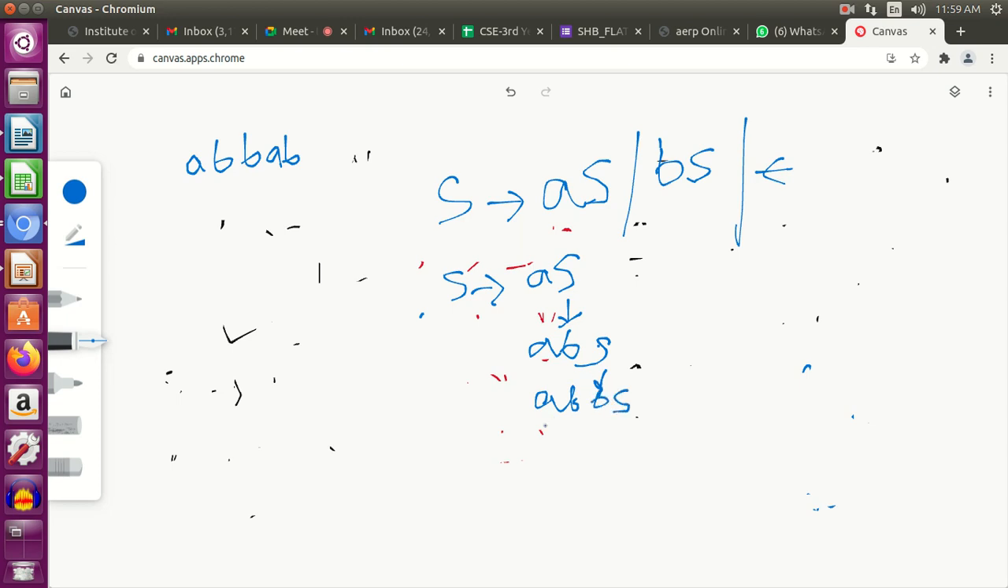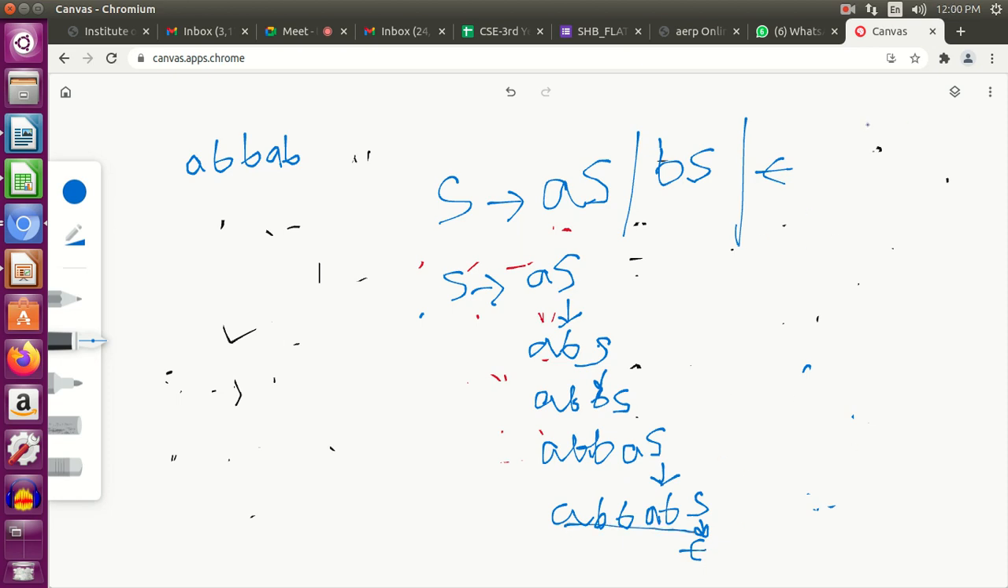Next I have A. Then S will be AS. So A, B, B, A, S. Finally this S, again S will be BS. BS, A. Then S will be epsilon. Yeah, A, B, B, A, B, S, and finally S will be epsilon. Therefore this is the string.